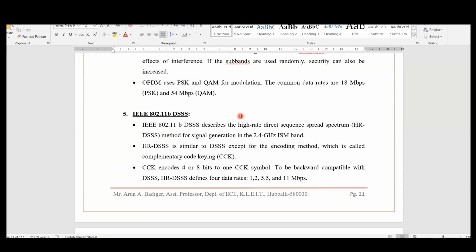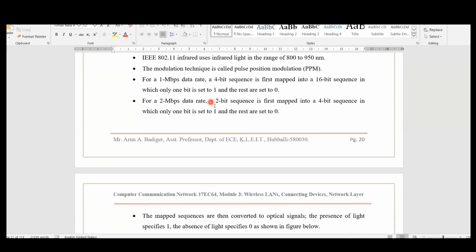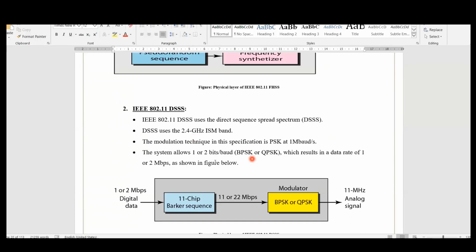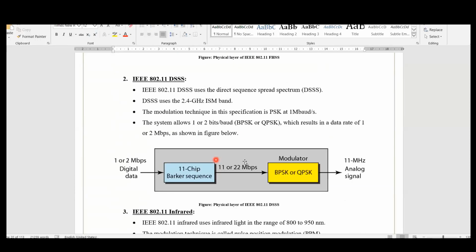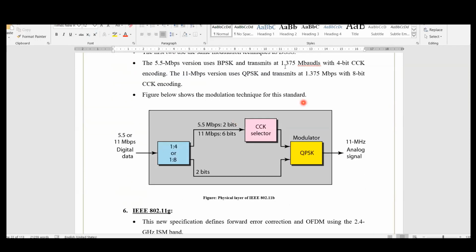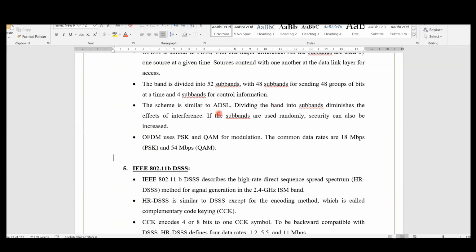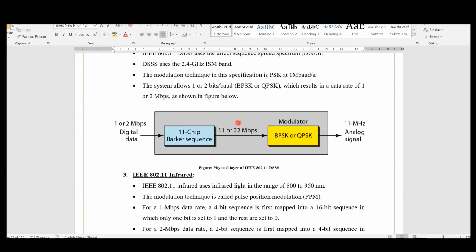This is backward compatible. That means this direct sequence spectrum and this OFDM are backward compatible to normal DSS. Even though normal DSS supports only 11 Mbps, this supports OFDMA and higher bit data rate OFDMAs. They will support you up to 64 Mbps. It can go up to 860 Mbps, that is approximately equal to 1 Gbps speed that can be achieved by Wi-Fi. That much speed it supports, and it is backward compatible with the DSS.